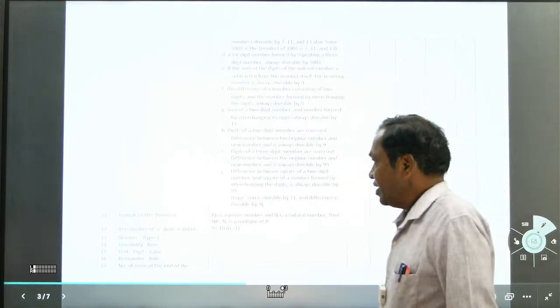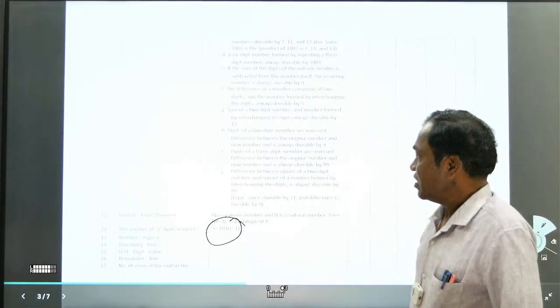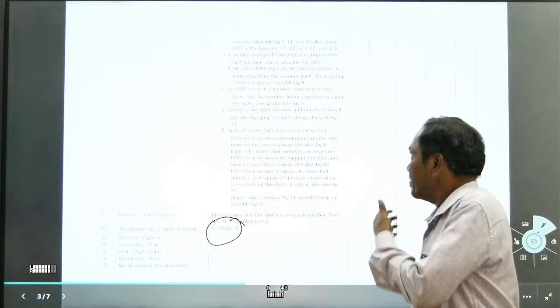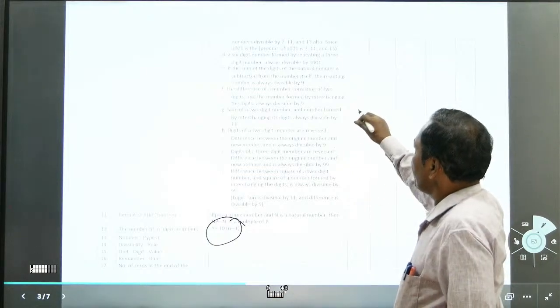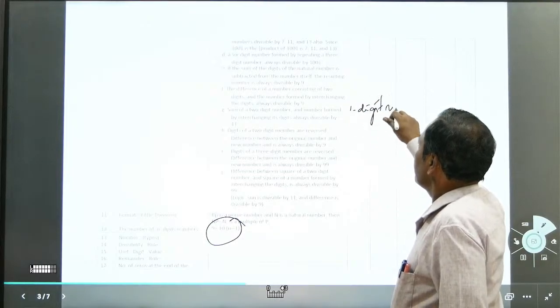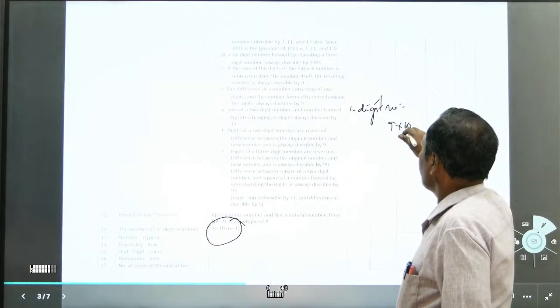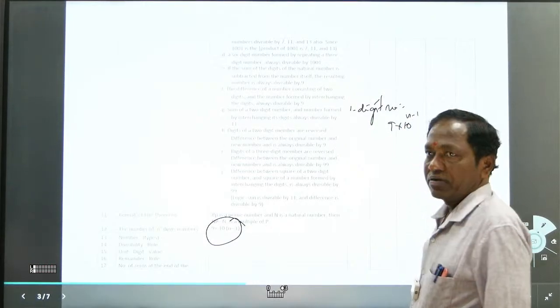Right. Next, the number of numbers by digits. One is logical thinking. What is the formula for the number of one-digit numbers? You can take 9 into 10 to the power of n minus 1.